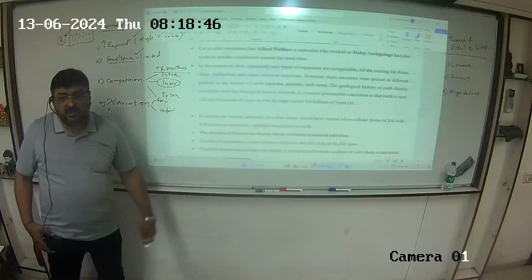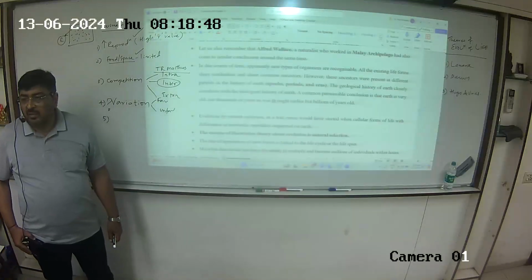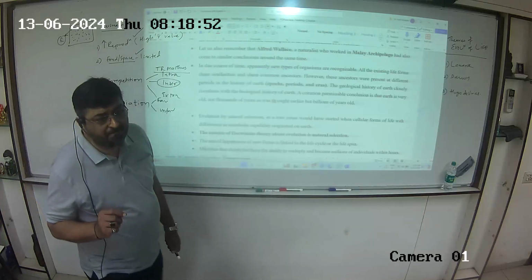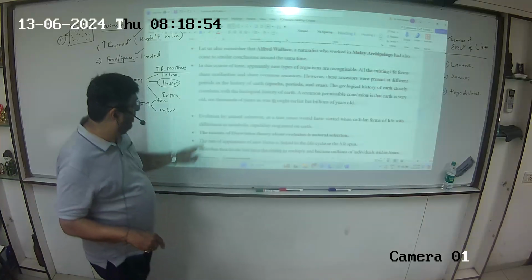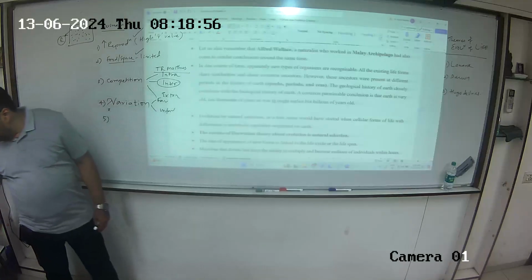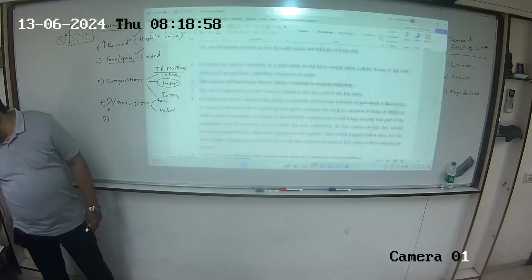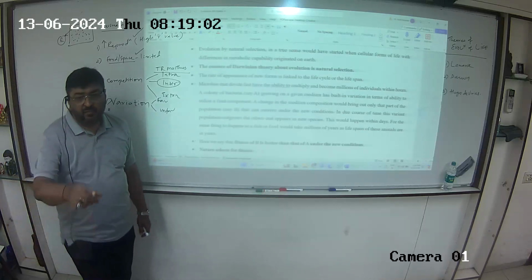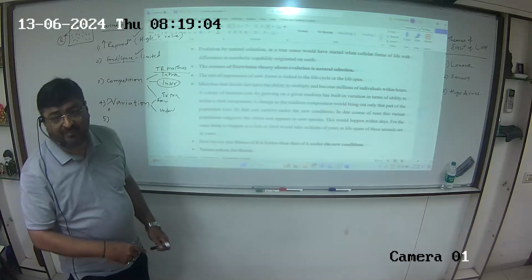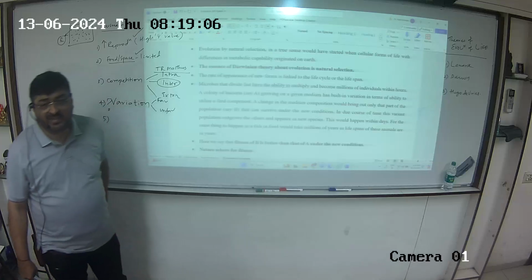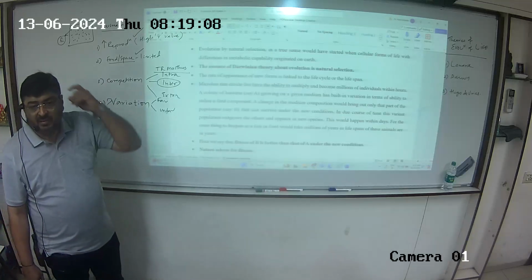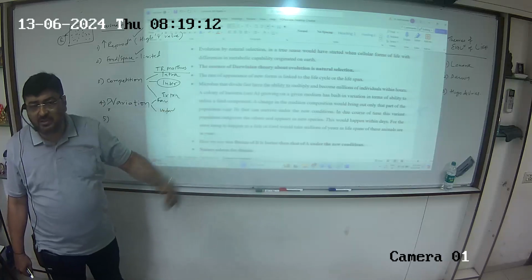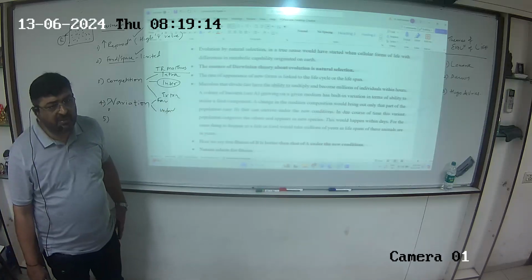Has everybody understood this discussion, please? Okay. Now again, if you refer to NCERT 6.5, NCERT, that page, right? Again, there is a brief discussion of Darwin's theory, please.